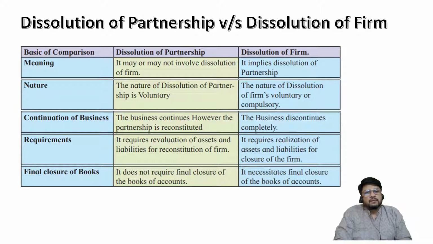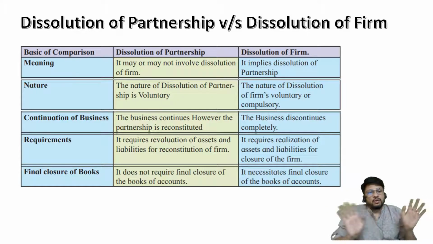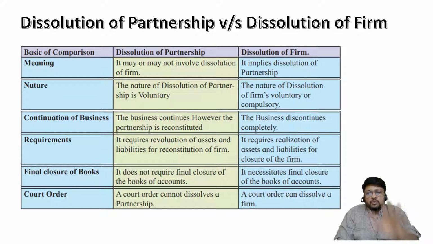Balance sheet may be prepared, but then again next year the opening balance sheet will be used, and next year transactions will be continued. But take the case of dissolution of firm. Since we have agreed that the firm is dissolved, it means business is discontinued. Business is discontinued means assets are sold off. Assets are sold off and liabilities are paid off. That means there is no need to maintain the books of accounts. So books of accounts will be closed once and for all. Now there is no need to continue with them. That means there is a final closure of books of accounts. Okay.